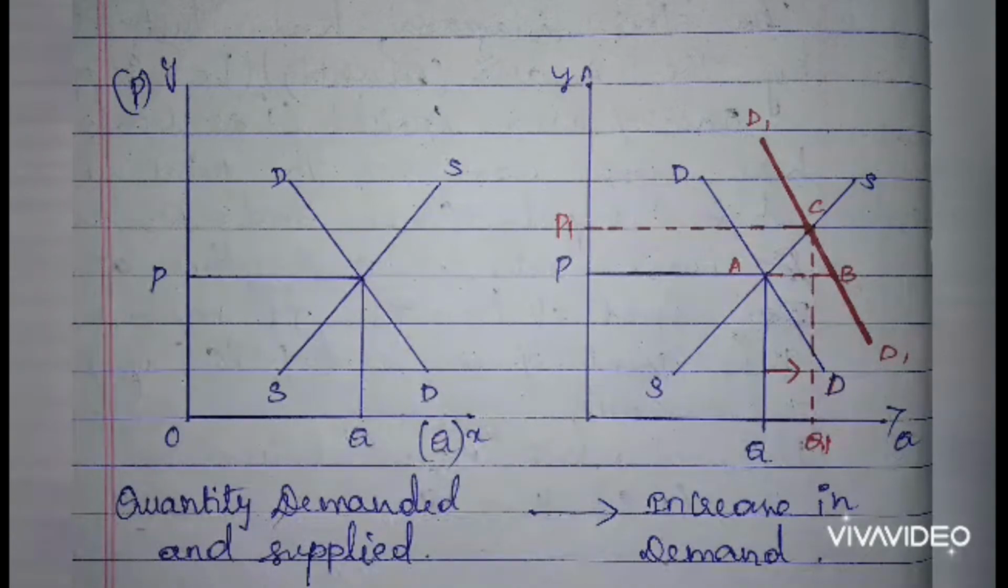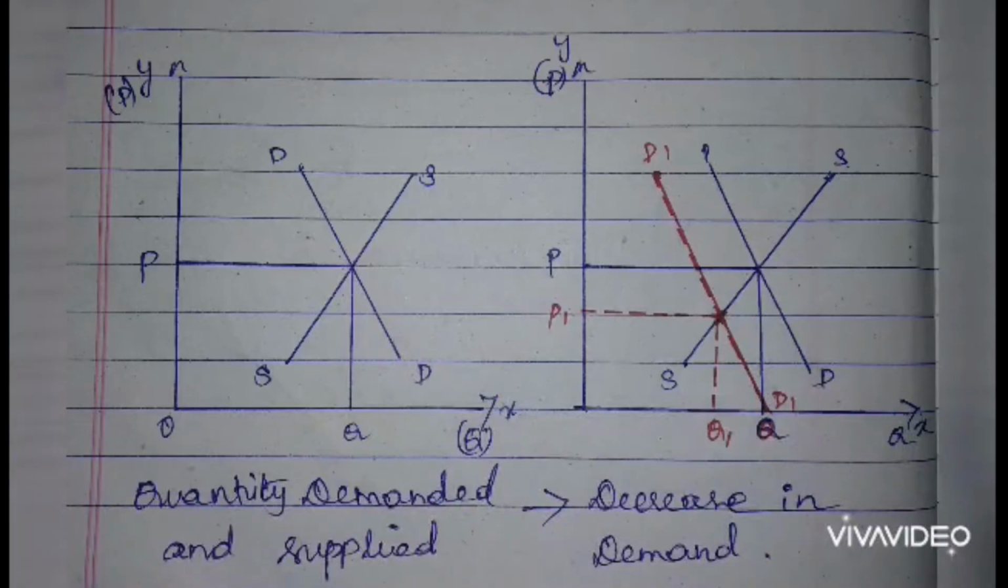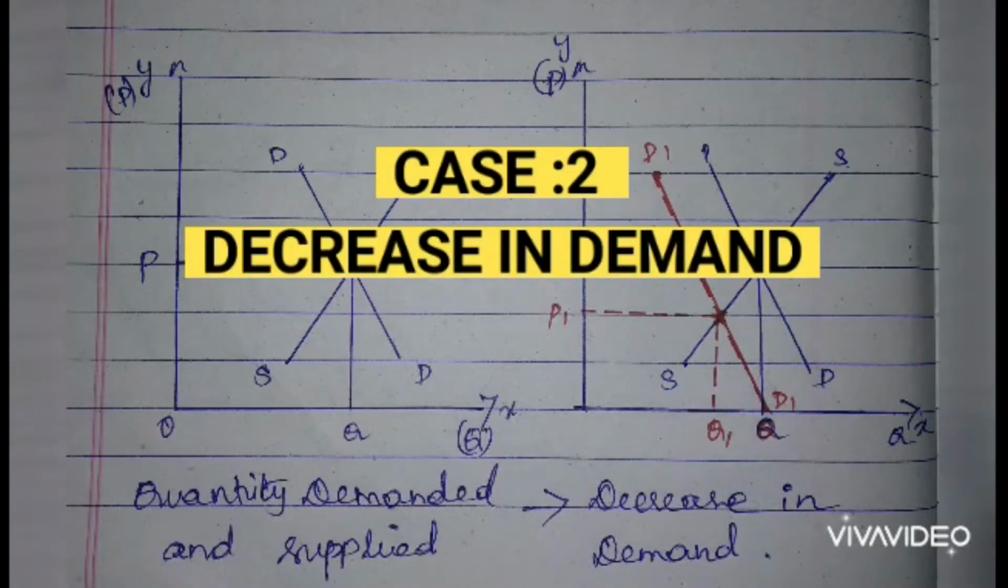Here are the following reasons why the demand curve increases: when the price of a substitute good rises, when the price of a complementary good falls, when the income of a consumer rises in case of normal goods, when the income of a consumer falls in case of inferior goods, and when preferences are favorable. Case 2, decrease in demand.